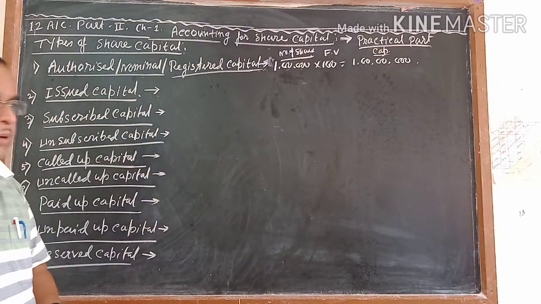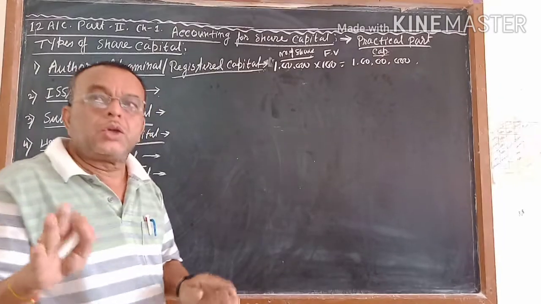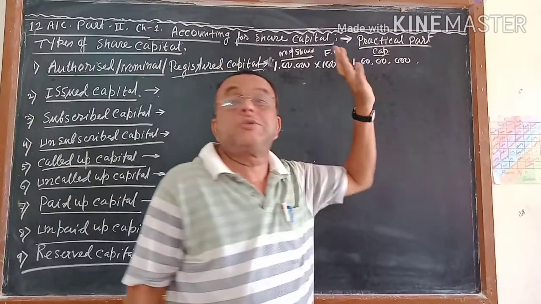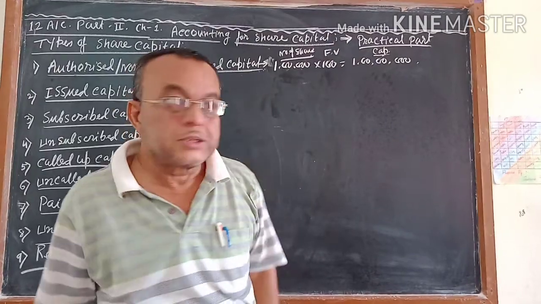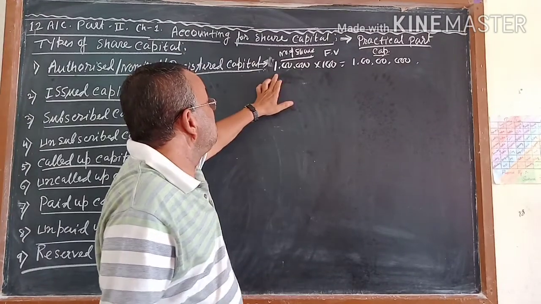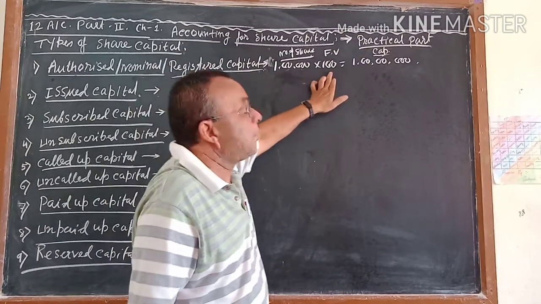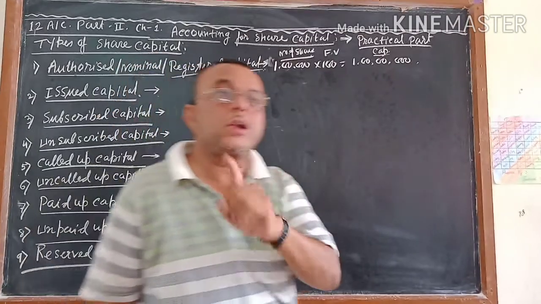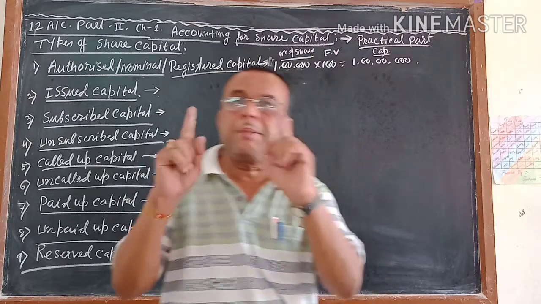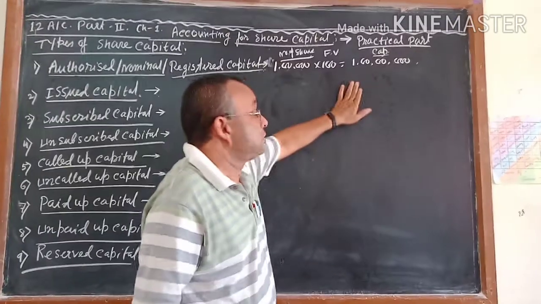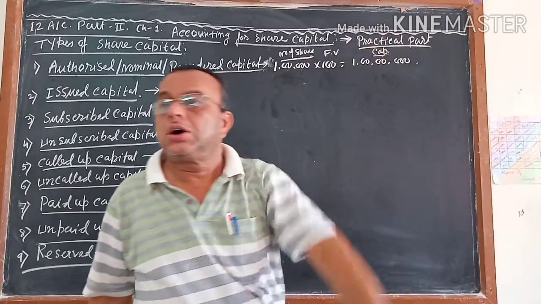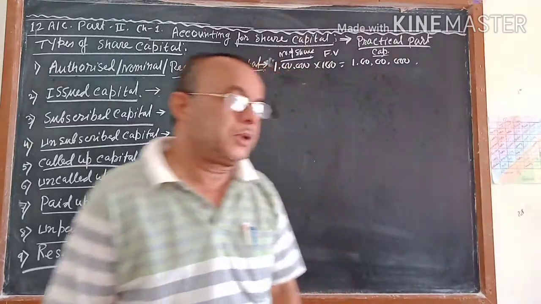But you are not supposed to change anything for which you got permission from the government. Suppose you want to change to 1,10,000 shares of 150, you cannot do that because you have not got the permission. This is the maximum permission you got.